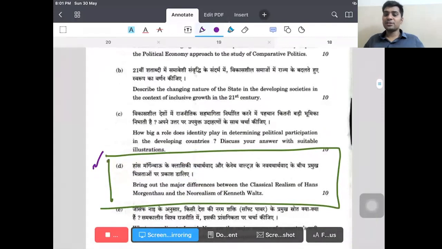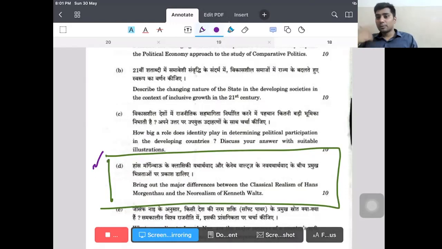Bring out the major differences between the classical realism of Hans Morgenthau and the neo-realism of Kenneth Waltz. This again we discussed exclusively, right? I think you might be getting a point now. I discussed the classical realism of Hans Morgenthau. Remember, Hans Morgenthau is considered the father of classical realism, or the father of realism as such. And then the six unique principles that this man gave.